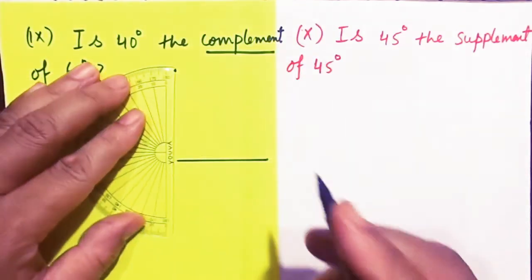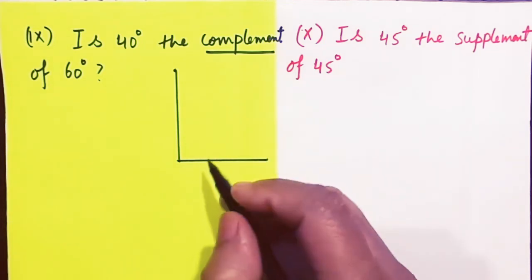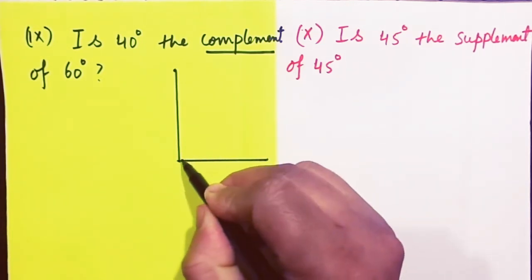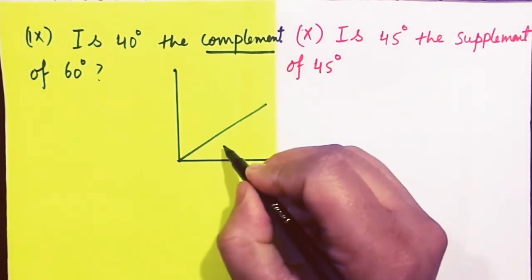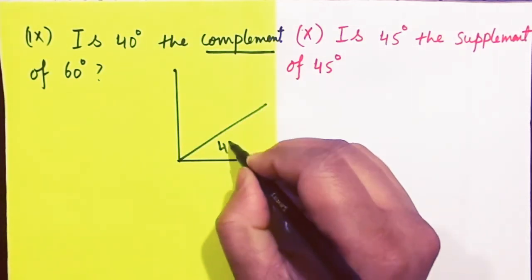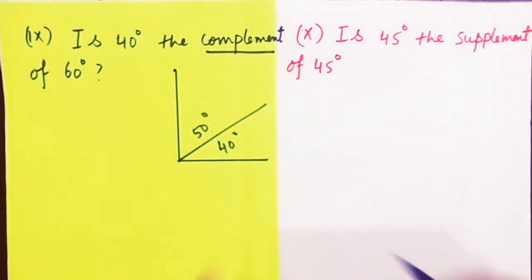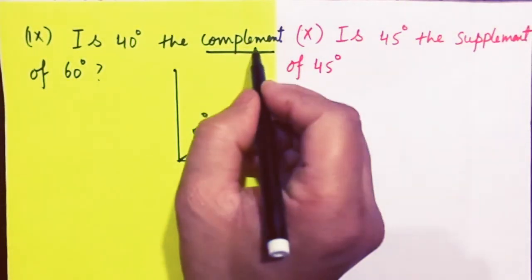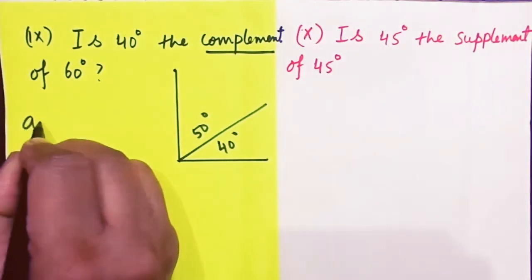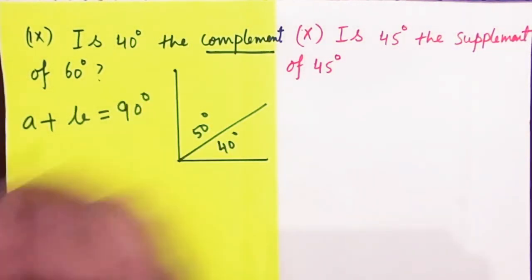Okay, this is my 90 degree. For example, if I take 40 degree over here, then the other angle should be 50 degree to become its complement. So when we are talking about complement, it means A plus B should be equal to 90 degree.